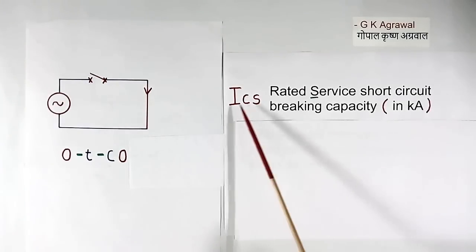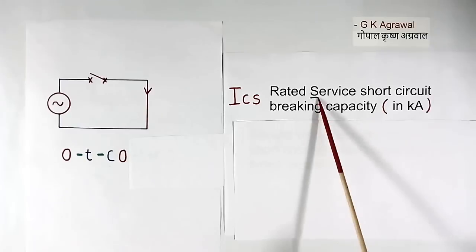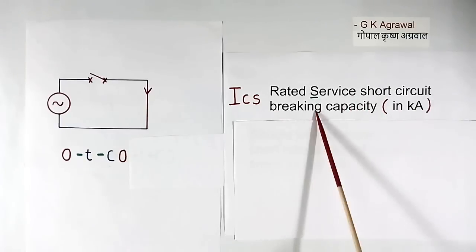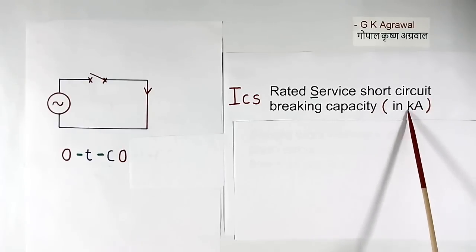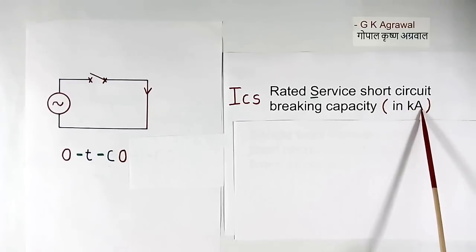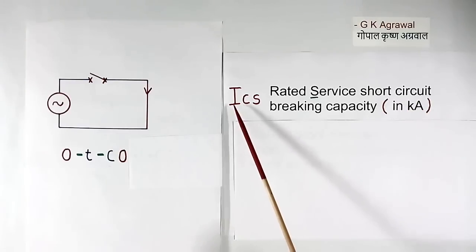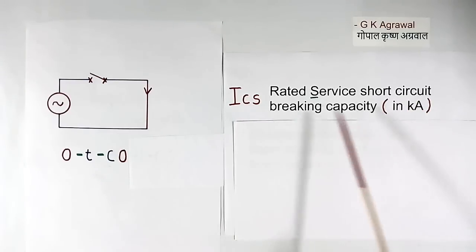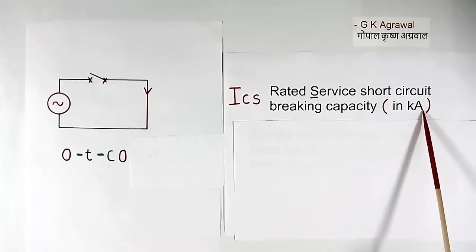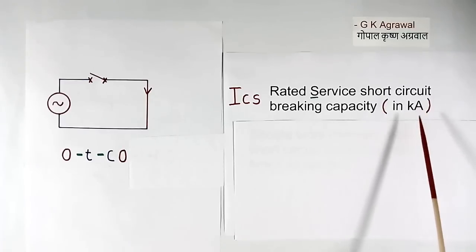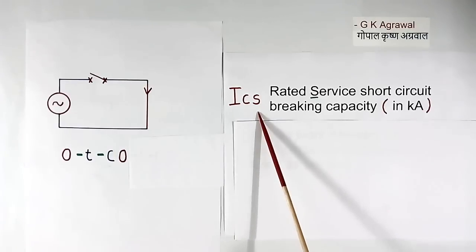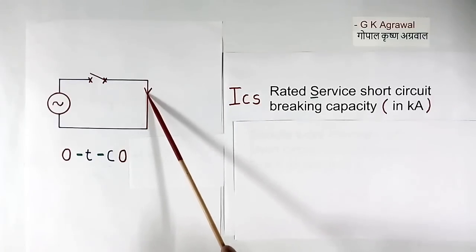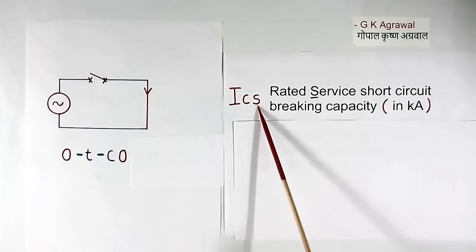Now we will discuss ICS, rated service short circuit breaking capacity in kiloampere. This current rating of ICS is always given in kiloampere, not in ampere. Now test sequence of ICS is little different. Suppose this short circuit current here is equal to ICS.